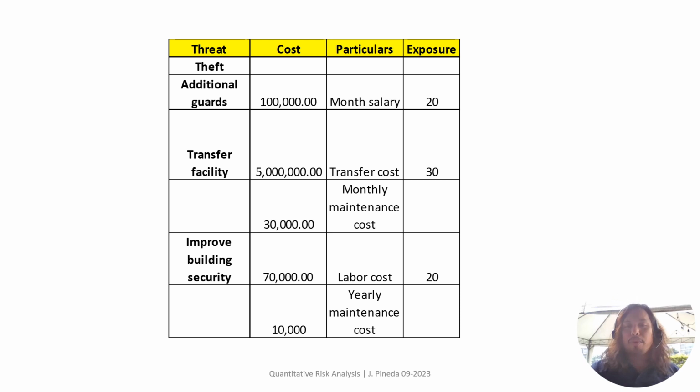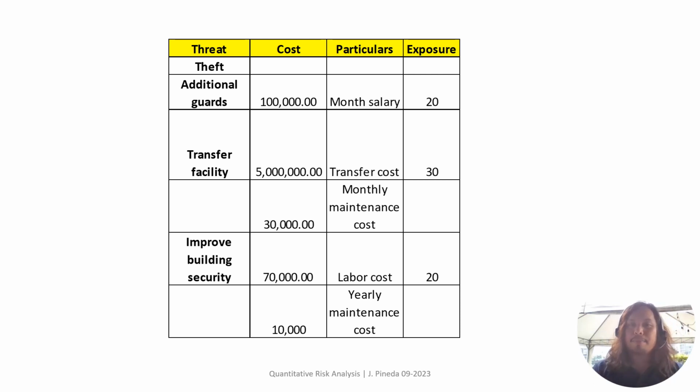Now, with these threats and suggested controls, your goal in this activity is to identify which among the controls provided would be the best option. Best option meaning it will yield the highest ROI. So you have to compute for the ROI.